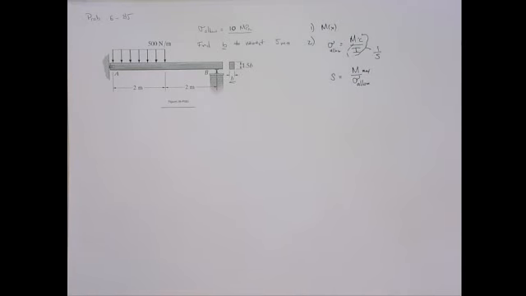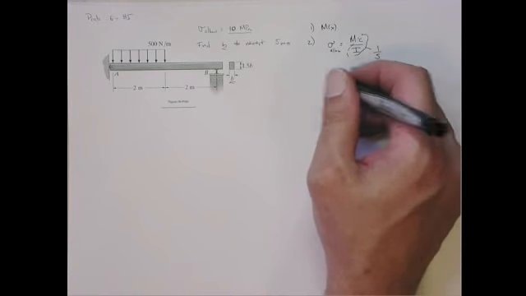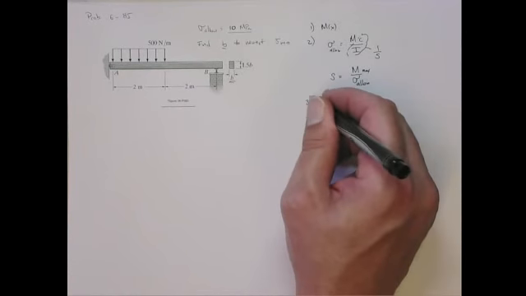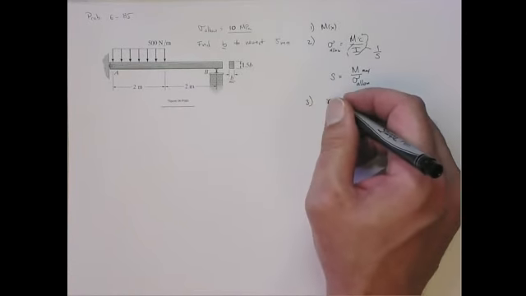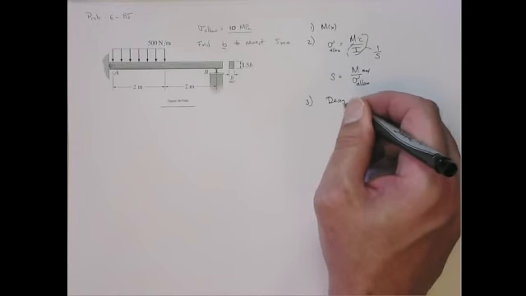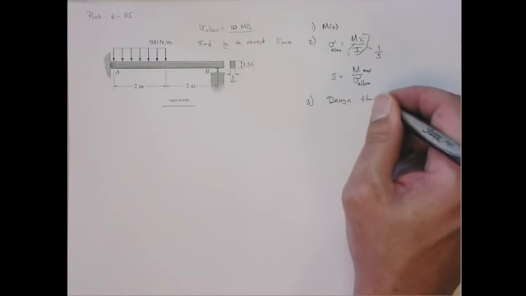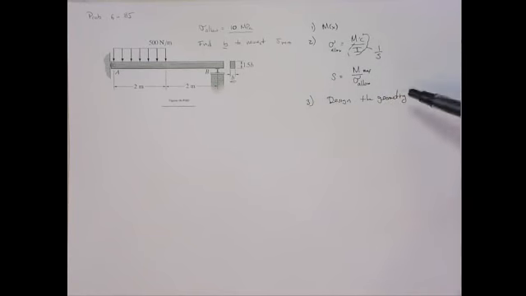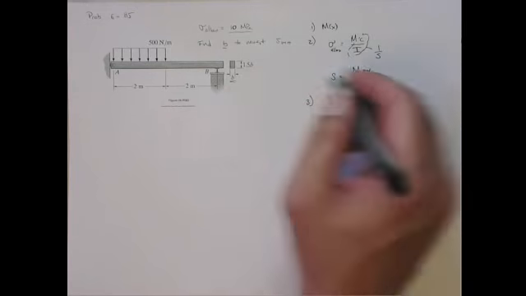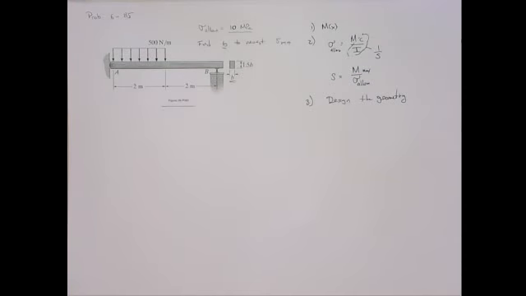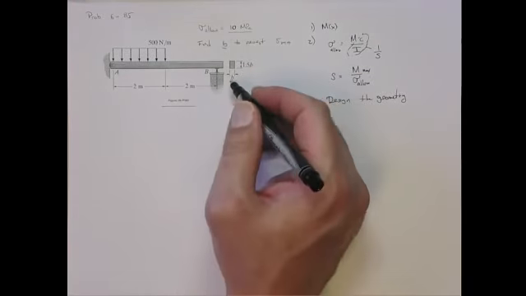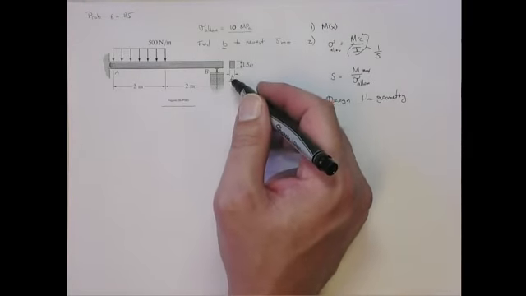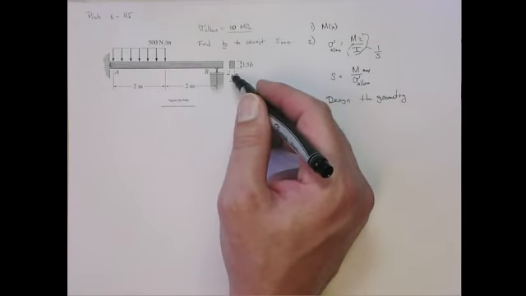Okay? Now that we know S, we can then design the geometry, I'll say it that way. So we don't necessarily know the geometry, but we know the shape factor S. In this problem, it's relatively simple because they give you the height as a function of the width of the beam.